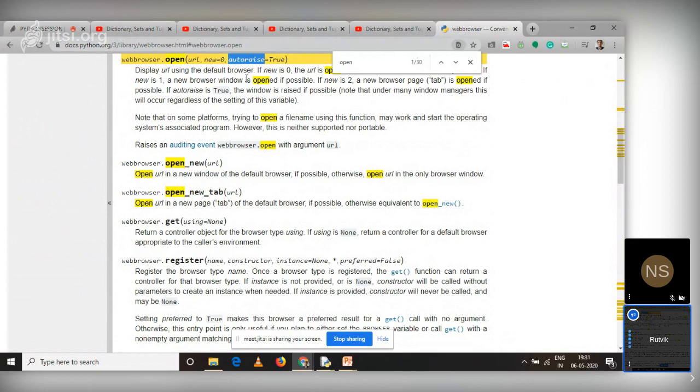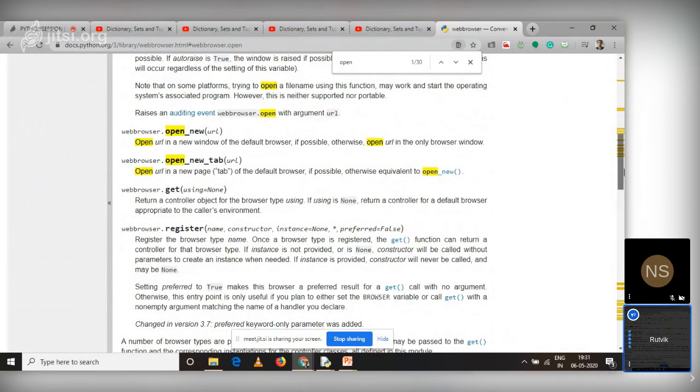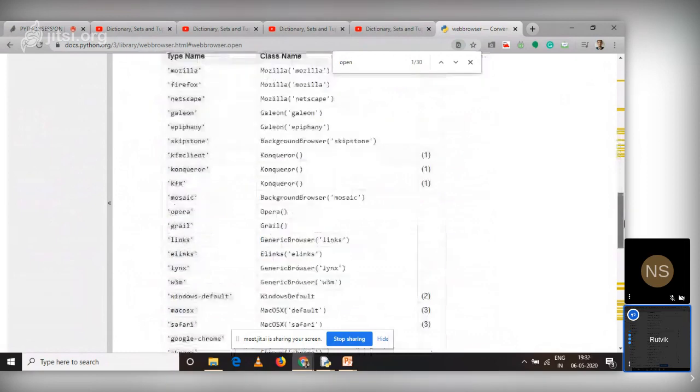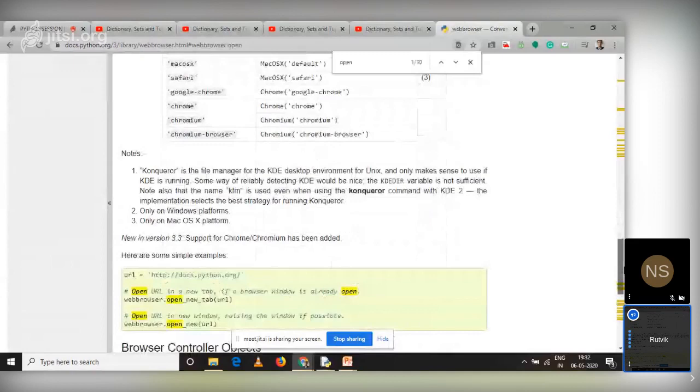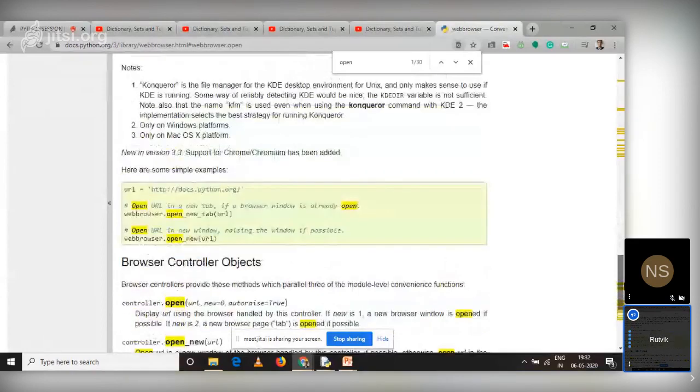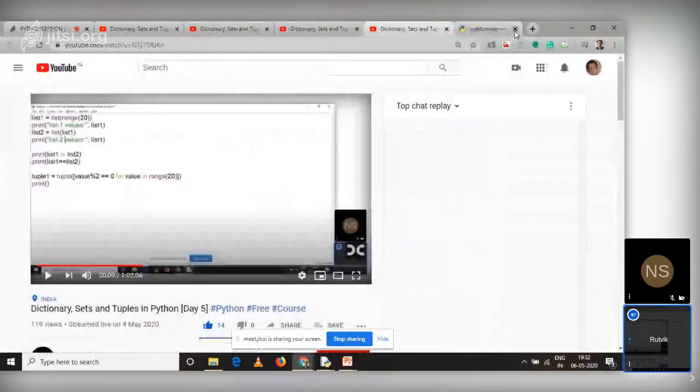We are not going into the details of this open function because of time restriction, but you have to pass a URL. And there are other functions like open new or open in new tab. So you can go through this documentation. There is documentation for Mozilla, there is documentation for Chrome. For every browser, you will be getting the documentation. Very simple case. Now, what about other modules?